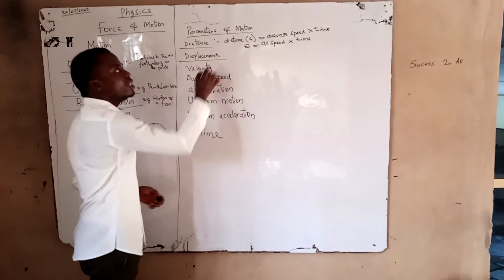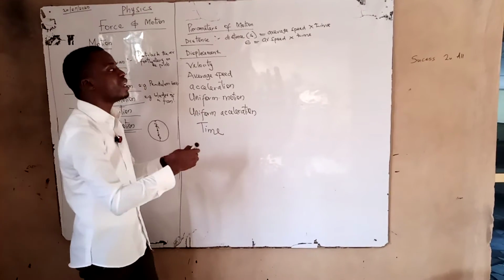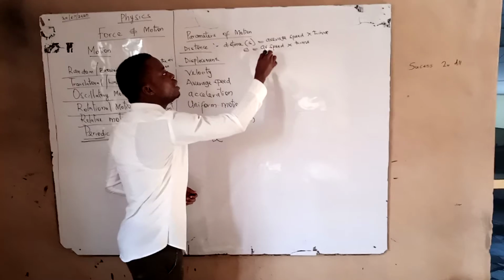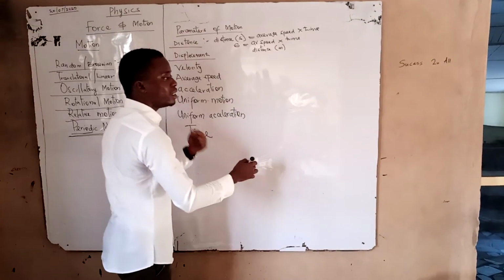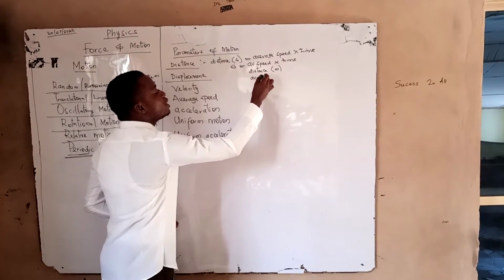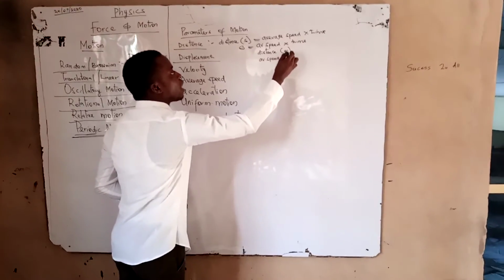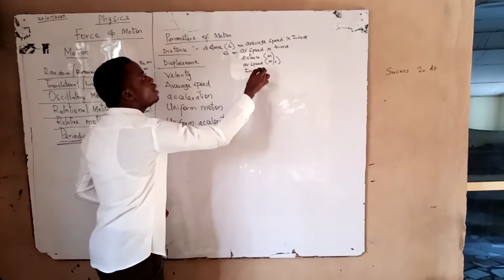I come to explain displacement. But first, I need to tell you that the unit for distance is meter. Maybe I need to stress that. The unit of distance is meter. That is the international system unit. The unit for average speed is meter per second, meter over seconds. And of course, the unit for time is seconds.